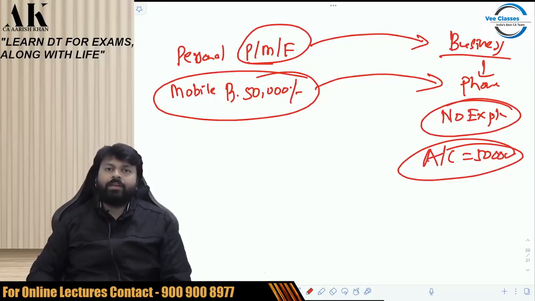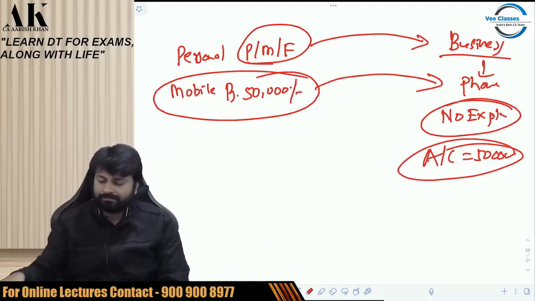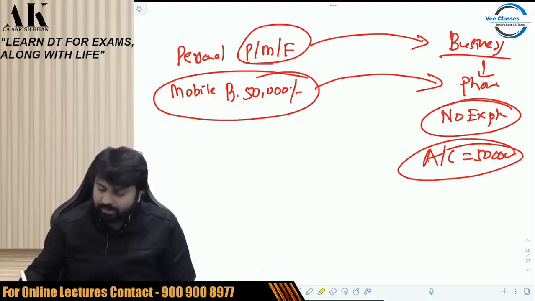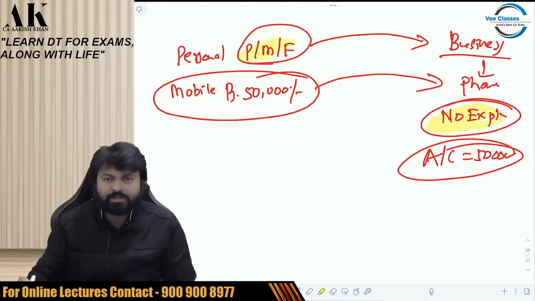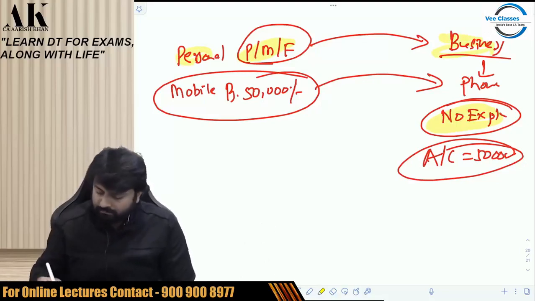If you take your furniture from your house to your office, the actual cost will remain actual cost. If you take your television from your house to your office, your actual cost will remain actual cost. If you take your microwave from your house to your office, your actual cost will remain actual cost. Because there is no explanation for plant, machinery, furniture converting from personal use to business use. Nothing like that is there.